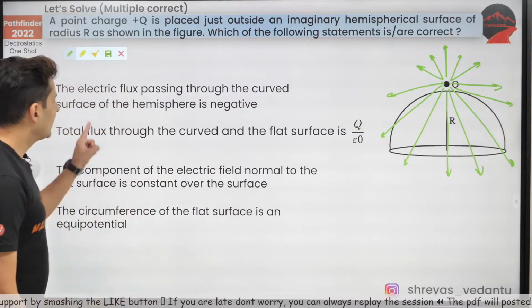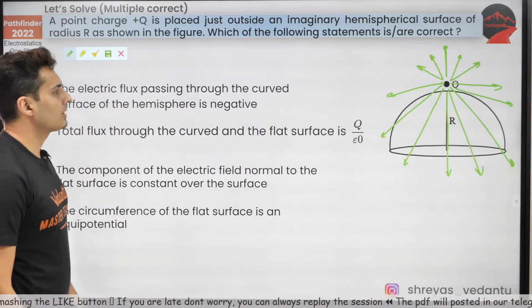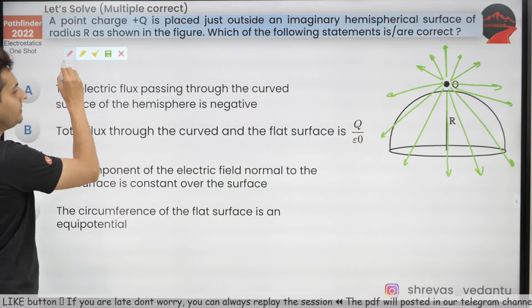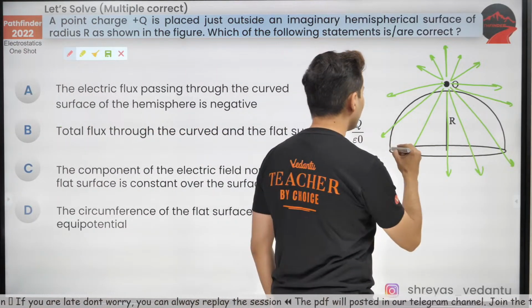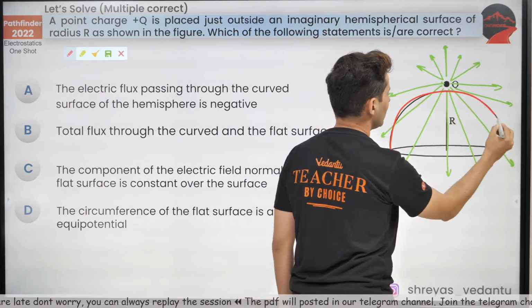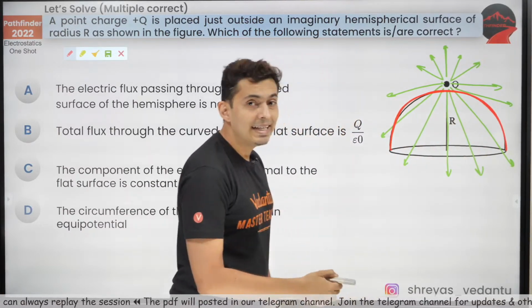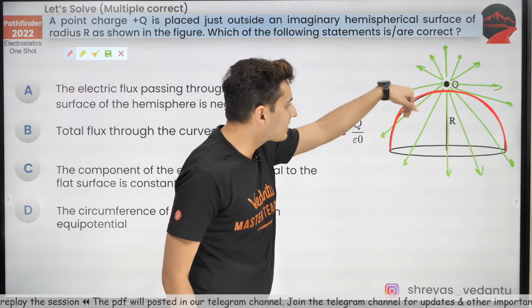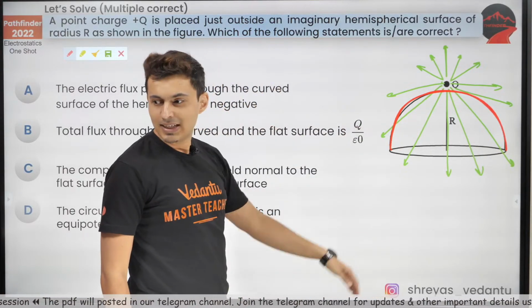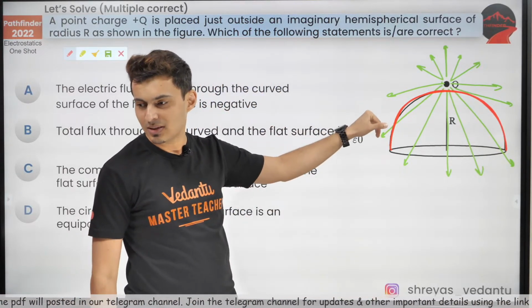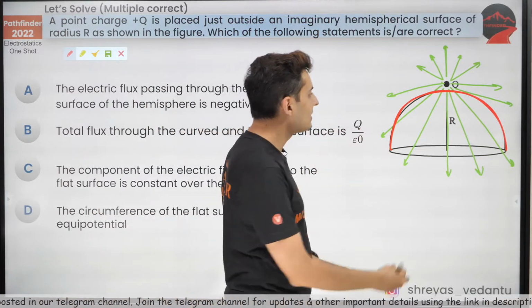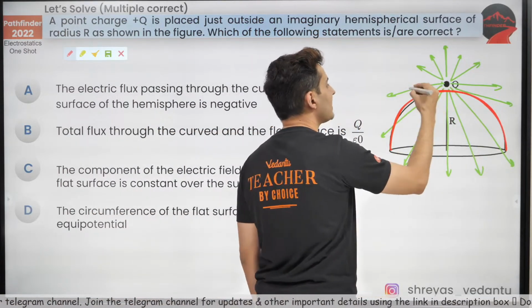Cool. Now the flux passing through the curved surface. Remember, on that curved surface, the field lines are coming inside of it. Do you see that? Most of them are coming inside.